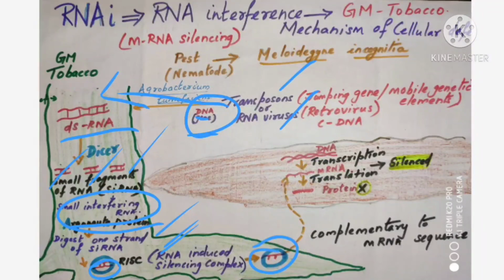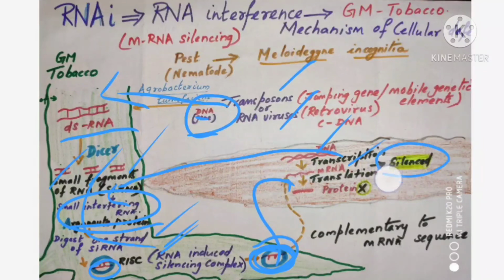And in the nematode, you can find the nematode has DNA. That DNA usually produces mRNA, the general process, but this mRNA has a complementary base pair, since it is present here already, which this plant is making. This one is going and attaching to this mRNA, and the mRNA is getting silenced, protein is not formed. If the protein is not formed, the nematode cannot grow here, the nematode will die. So that is how RNA interference is taking place. Hope it is clear.